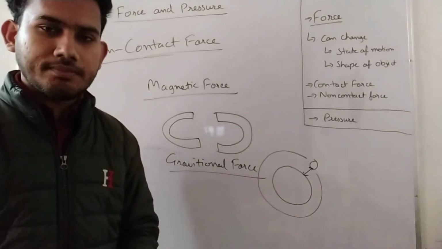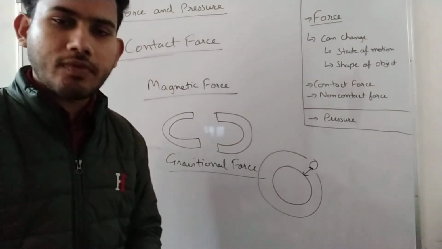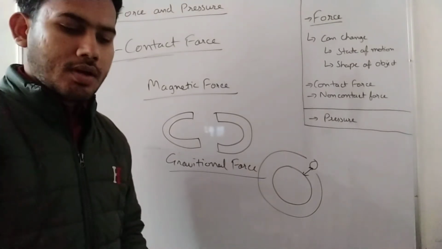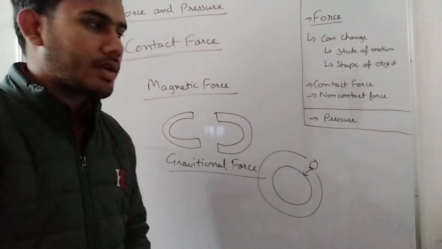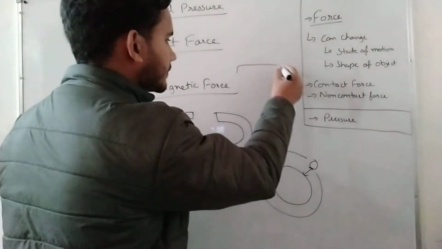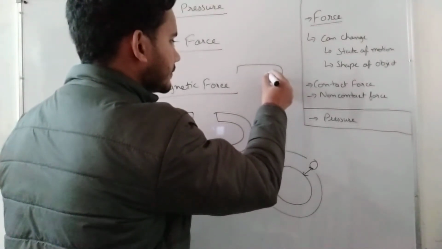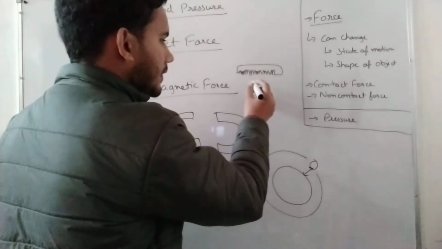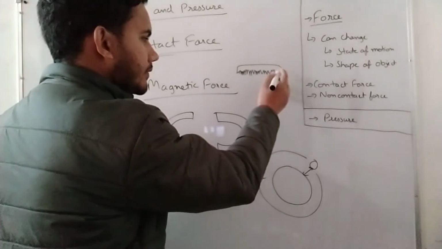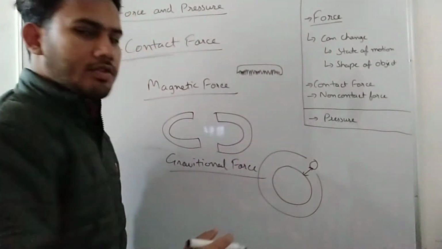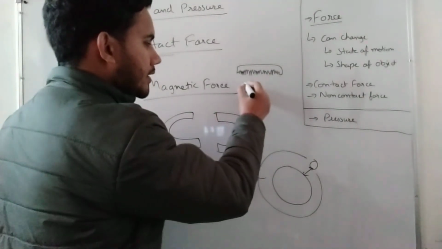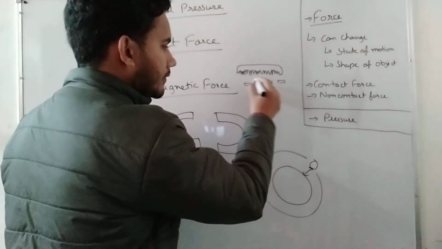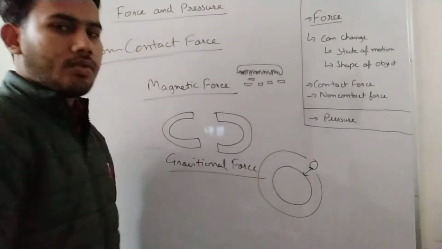Whenever you comb your hair, after you finish combing, you put the comb near a piece of paper without touching it. Just like this, this is a comb and you are attracting some pieces of paper lying on the ground.